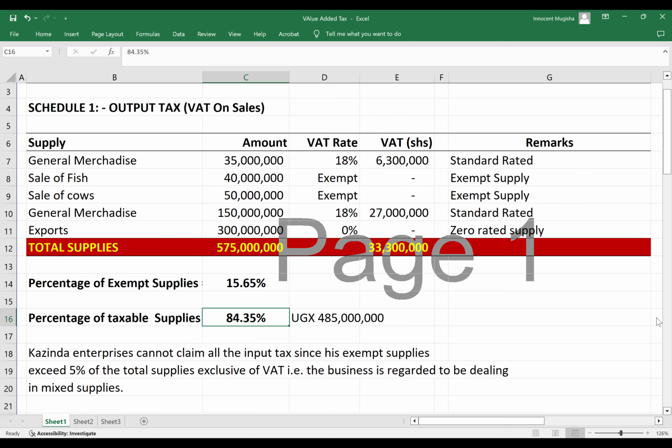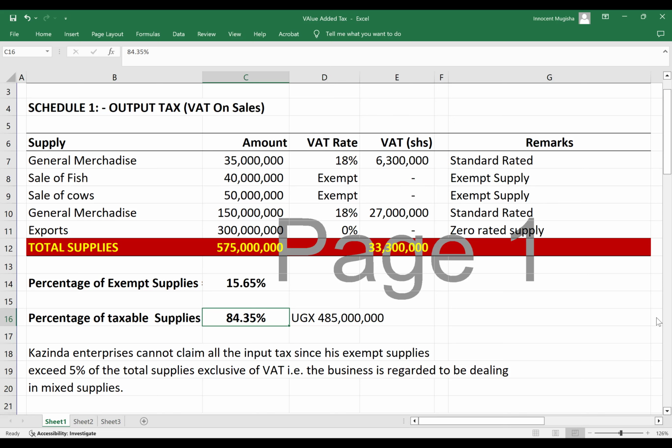So we shall give you up to the tune of 84.35 because you have also punished us by including 15.6%. We did not collect tax. We cannot collect tax there. We only collected on 84.35. So we are giving you offset of 84.35. So I hope you've understood all those issues there.